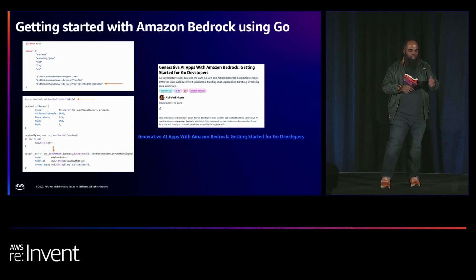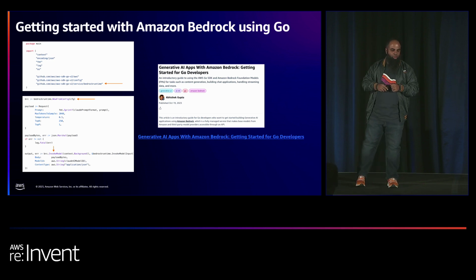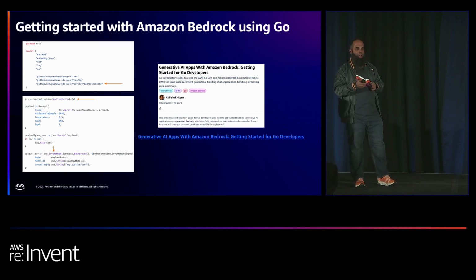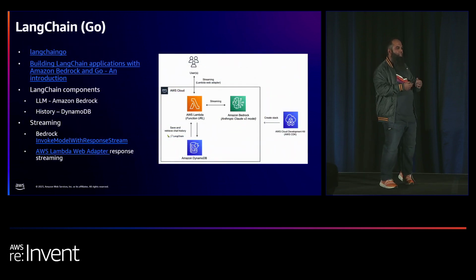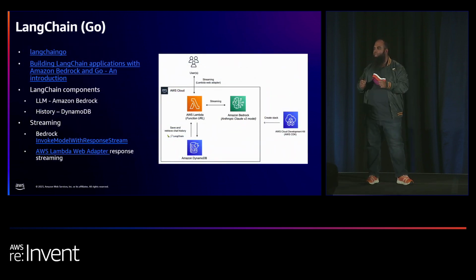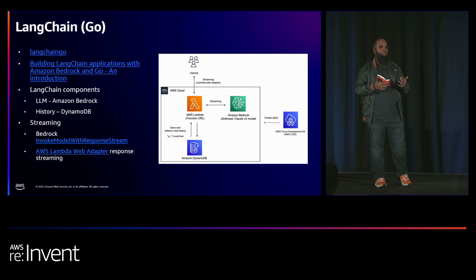Now, there is a getting started guide, and that's my co-speaker who has actually created that. He's also created a blog post on this, really comprehensive, something that you can use to get started. Also, as part of building a Gen AI application, one of the things that we see is that you are calling an API, that's great, but you want to build a generative AI application that in production does a lot more. Things like think about history, for example.